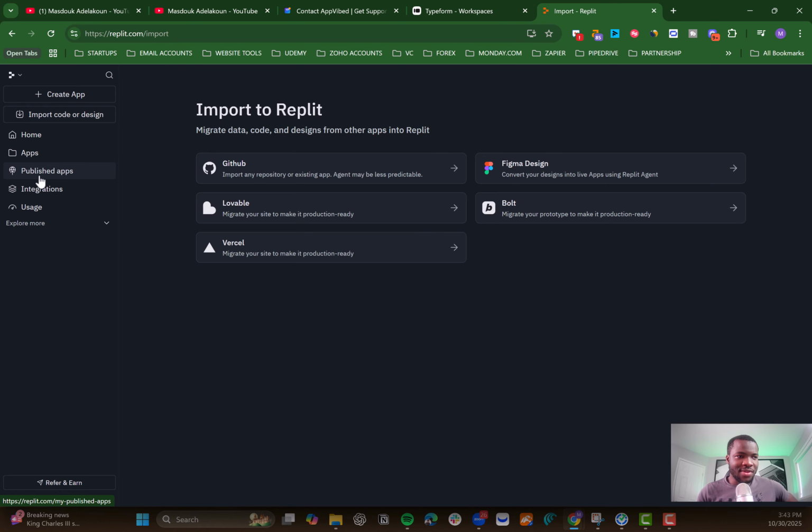And you have the published apps. Here you can see all the different apps you have published within your platform. And in here, you can see all the different apps which we have created. There's a lot of apps which we are working on. This is just a few of them, just the recent ones. We have a lot of apps which we have been developing in Replit for our clients.